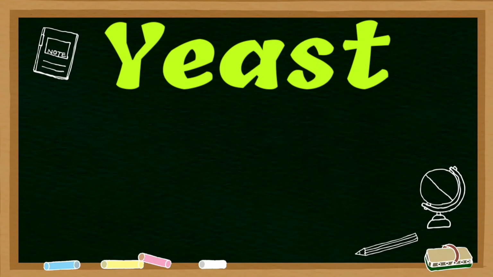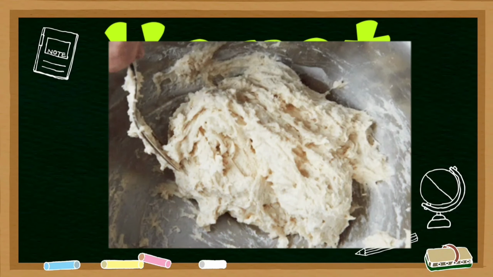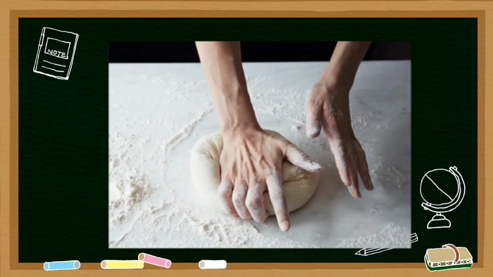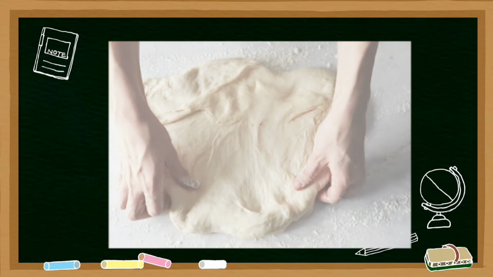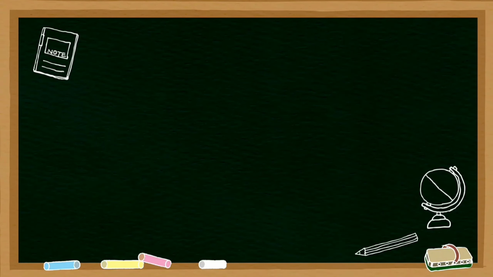Microbes' role in baking. Yeast is used as a raising agent in baking. Most commonly used yeast is Saccharomyces cerevisiae. It is due to the action of yeast that the dough rises if you leave it for some time, adding yeast to it during kneading. Dough is flour containing carbohydrate. Yeast, when added to it, converts that carbohydrate into carbon dioxide. Due to the formation of carbon dioxide, the dough rises, means bubbles make the dough rise up.